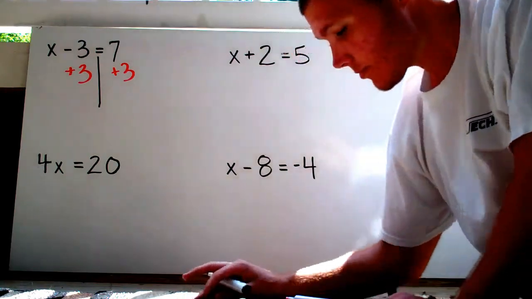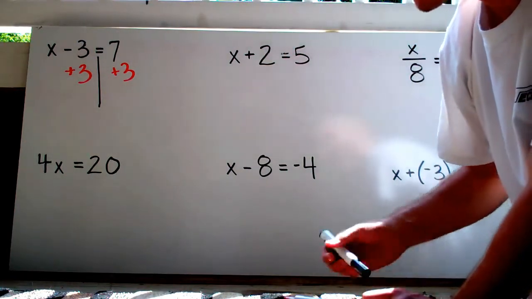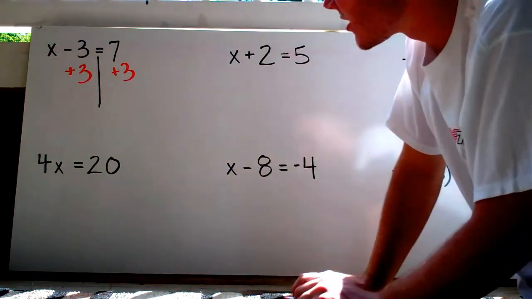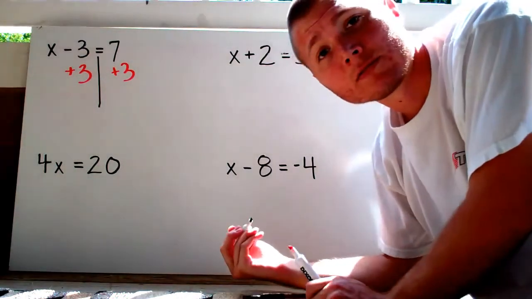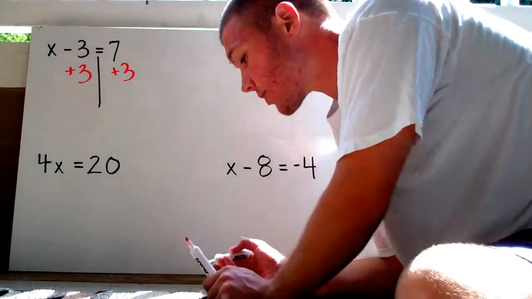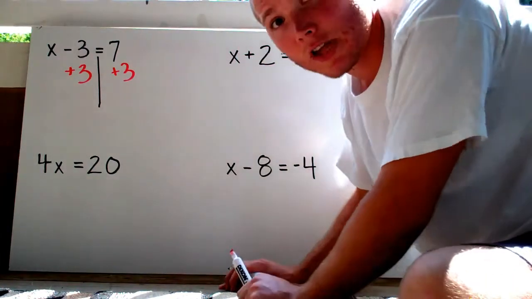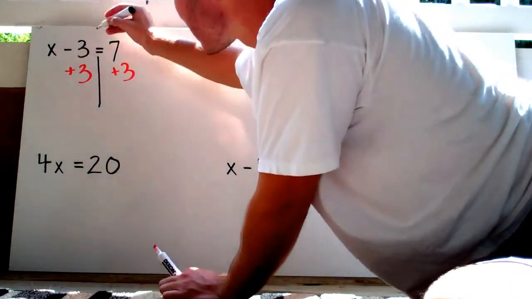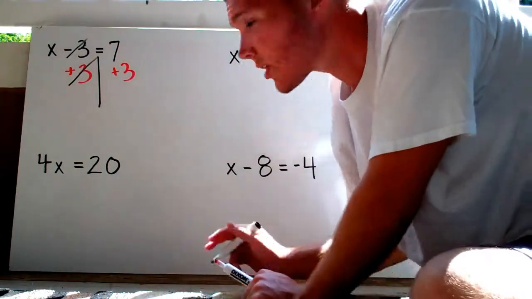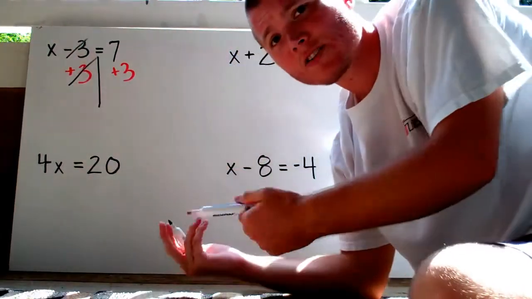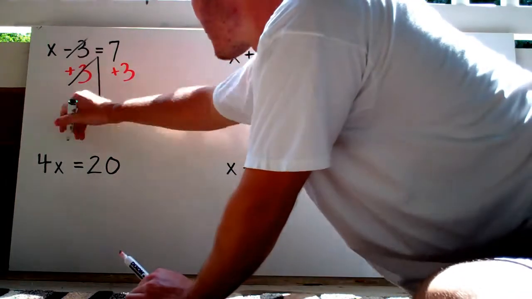Well, the minus 3 and the plus 3, those are going to cancel out, right? Because if I take away 3 and then I add 3, I'm left with nothing. So these are going to cancel. Then all I'm going to be left with is that x right there. So I'm going to bring that x down.